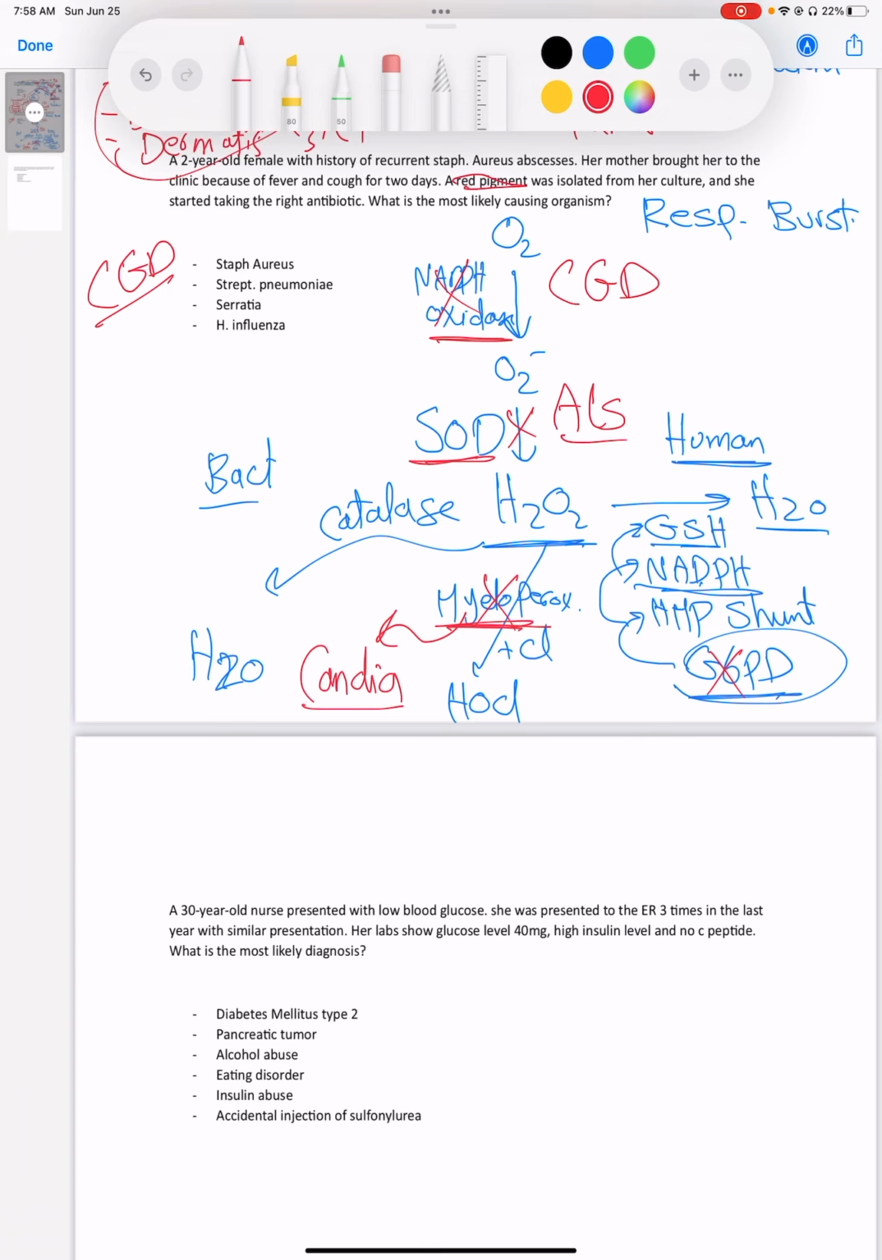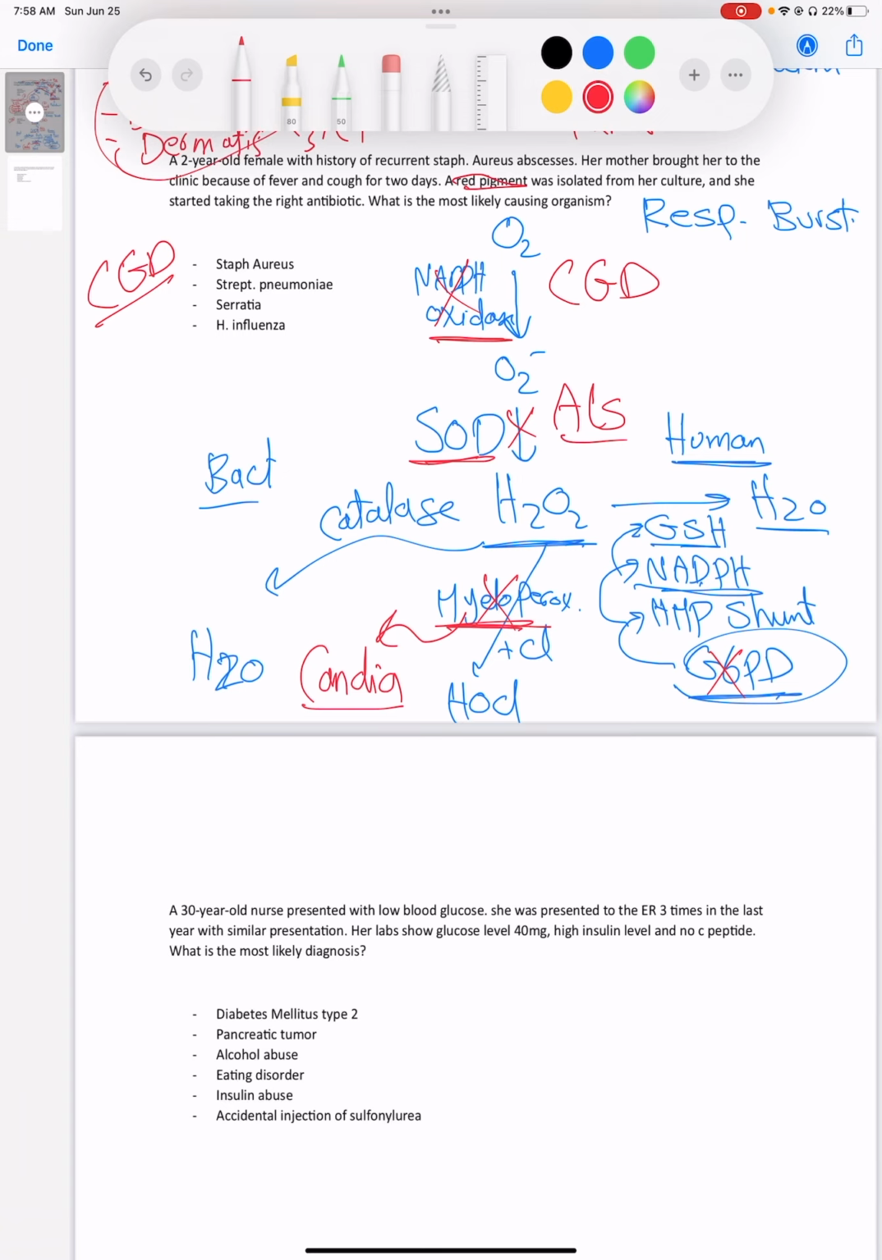So in G6PD, we know G6PD is the main enzyme in the HMP shunt, which produces NADPH. So if we don't have that enzyme G6PD, NADPH wouldn't be produced, right? So if you don't have NADPH, you wouldn't be able to reduce glutathione, and if you cannot reduce glutathione, you wouldn't be able to reduce H2O2 as well.